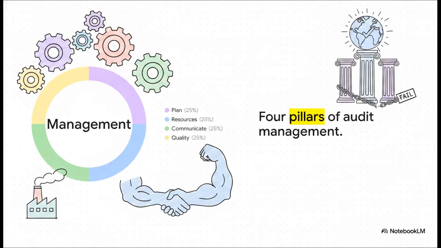Visualizing this as a continuous circle really hits the nail on the head. Look at how Principles 9 through 12 interact. These aren't just sequential steps that you do one after the other and finish. They are simultaneous pillars of a well-oiled management machine.